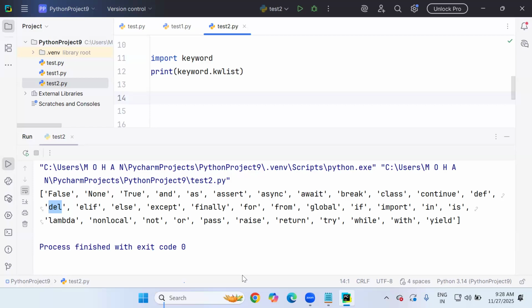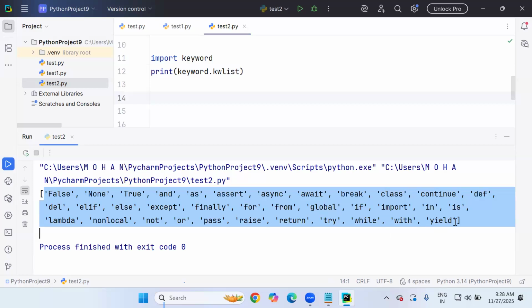So these are the keywords or reserved words. We will discuss every keyword in our sessions, depending on the situation. At that time I will tell you that so-and-so keyword I am using for so-and-so purpose, and I'll explain it. To bring the keyword list, these two lines of code are enough.